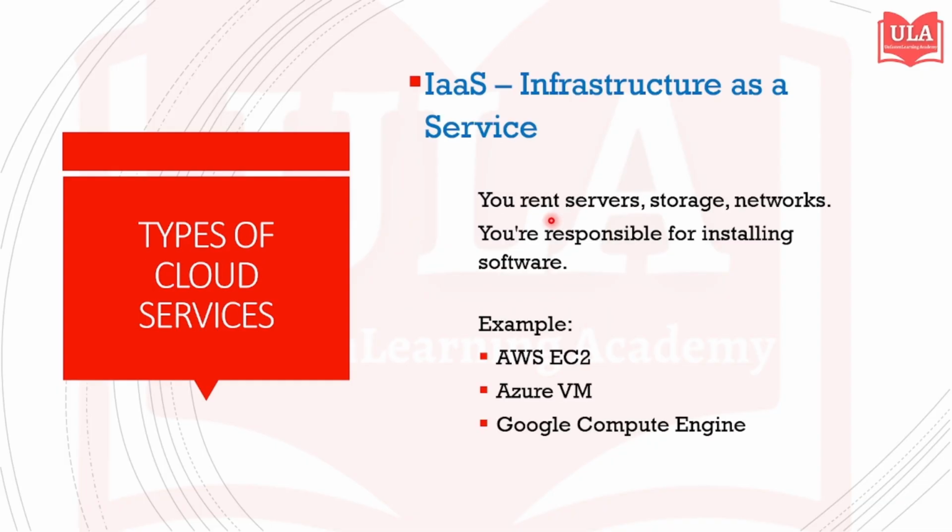Moving on, let's look at the types of cloud services. So the first one is infrastructure as a service. This is the most basic layer. You rent servers, storage, networks, and virtual machines. And you are responsible for handling the installation and configuration. Examples include AWS EC2, Azure VM, Google Compute Engine.